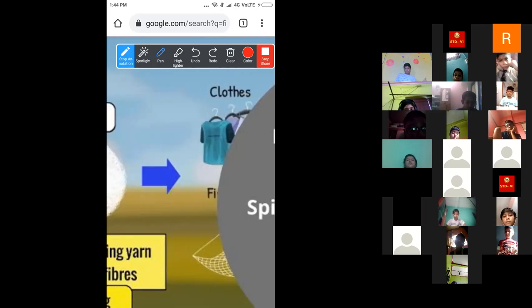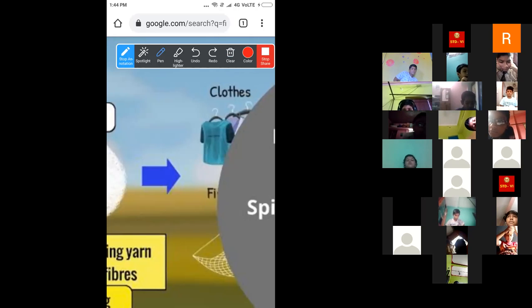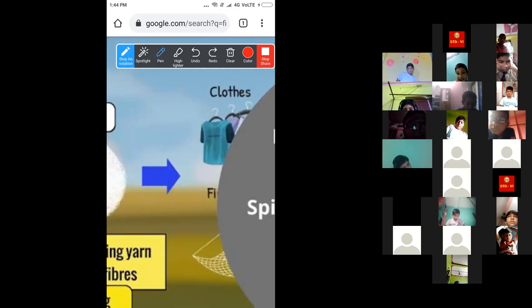Cotton clothes are made by the weaving process of the threads, right? We weave the threads, we tangle the threads in so many ways by the help of needles and the threads. We can make the clothes by using the needles and the threads.